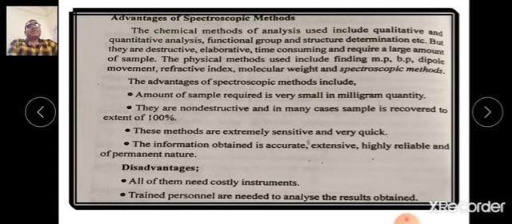However, the spectroscopic methods have disadvantages. Number one is the instrumentation. The instruments required in the analysis of the matter in this method are very costly. And the second disadvantage is that to analyze the matter, a trained person is required to obtain the perfect results.